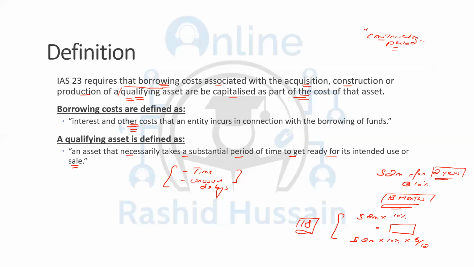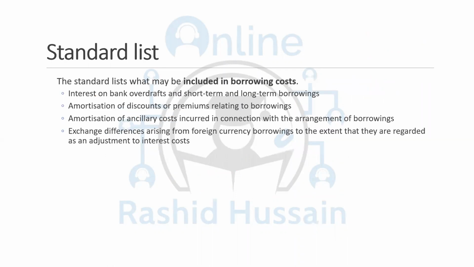So the idea behind IAS 23 is that if you are taking a loan to construct a qualifying asset, then interest cost should be capitalized. But make sure that the interest cost we are talking about is relevant to the construction period. Other than that, it should be expensed out. For example, if I've taken a 2-year loan, as in the example I've given, and it only took 18 months to construct the asset, then the cost associated with 18 months should be capitalized. The other 6 months should be expensed out. So this thing is very important for IAS 23.